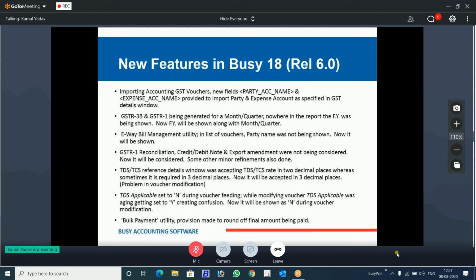Then there is a minor change in GSTR1 reconciliation. TDS references now include decimal places. TDS applicable in modifying mode was not working properly. Now it will work. Bulk payment utility: round off of amount is given. When you are using the bulk payment utility with our consignment module, there you can round off the payment.